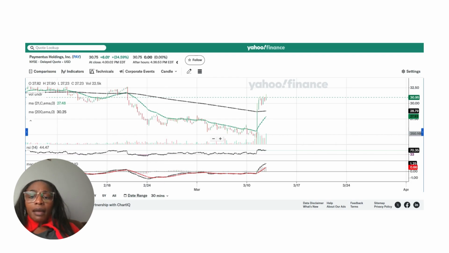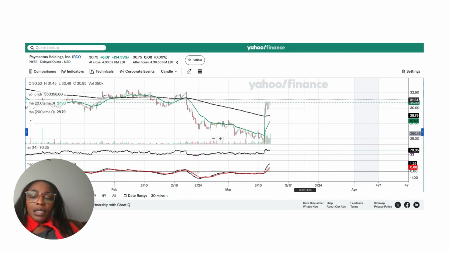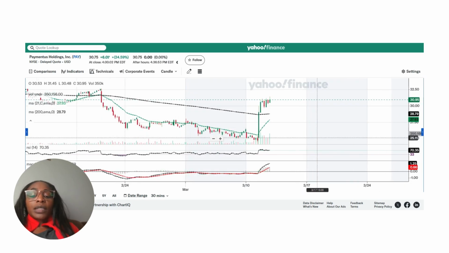I will say that it went all the way up from the 25 level to 30. We could see a 32 level; we have to reject the 32 level and probably the stock can go down. Higher than 31, the stock could see a 35 level, probably 36 level. But if we reject, we could still go back down.